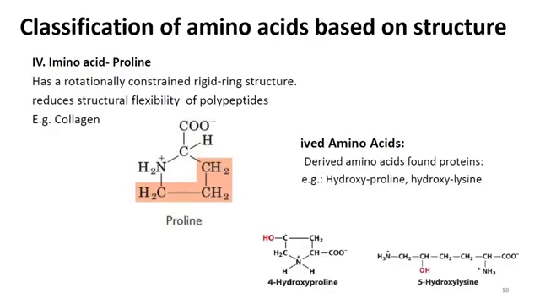And the fourth category is the amino acid proline. When we talk about imino acid, it means that it has a rotationally constrained rigid ring type structure, and it reduces structural flexibility of polypeptides, for example collagen, and proline has this structure, that is imino acid based structure. Why have we called it an imino acid? Because here if you see, this NH2 that was part of the basic structure of these amino acids is not free here.